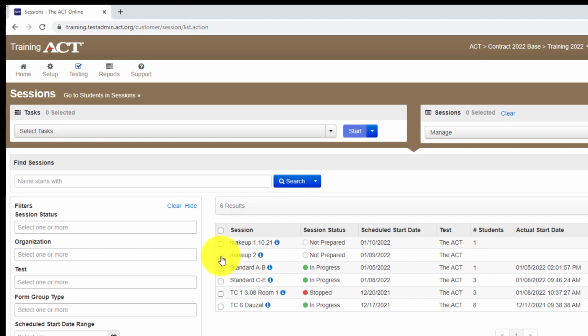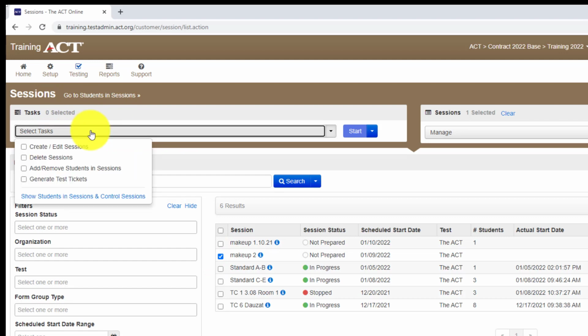So I'm going to click on the little box. I am then going to go to the pane right here, and I'm going to click on Add Remove Students in Sessions. I'm going to go to Start.